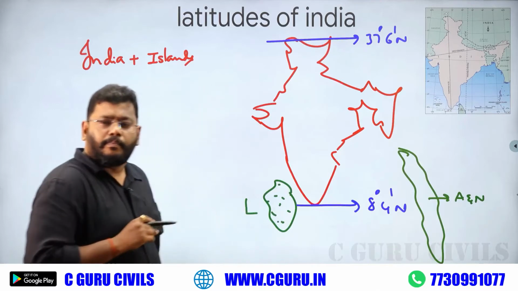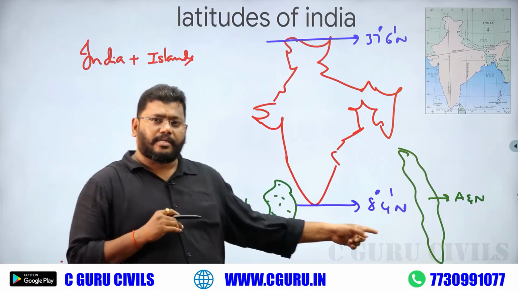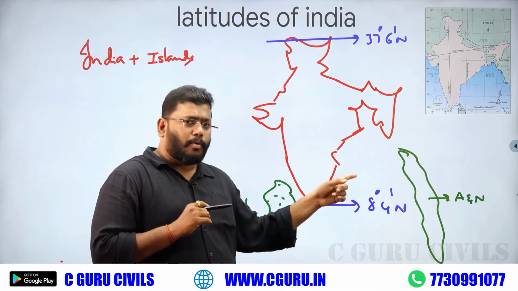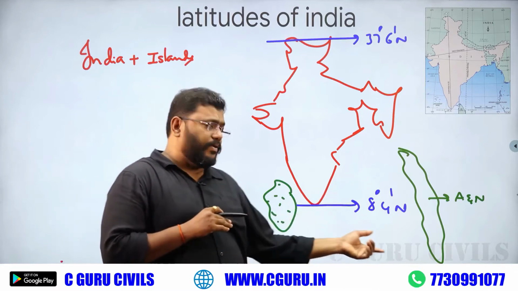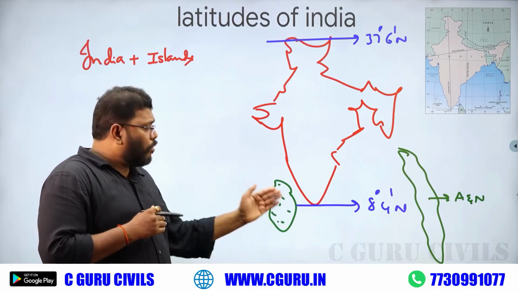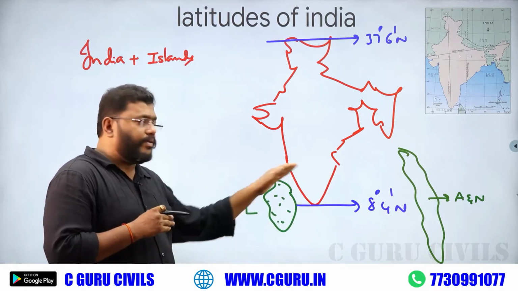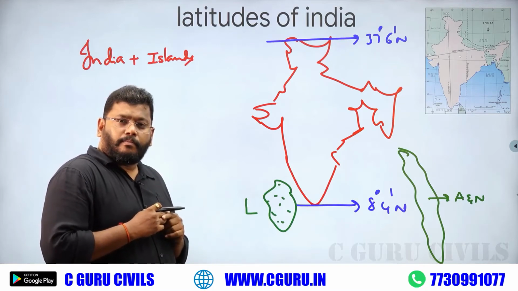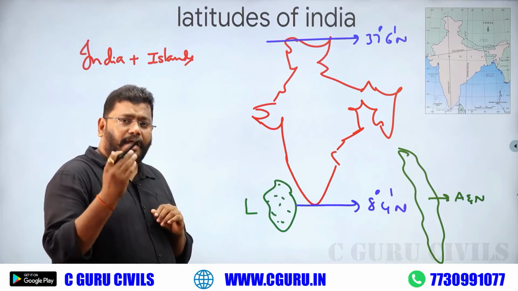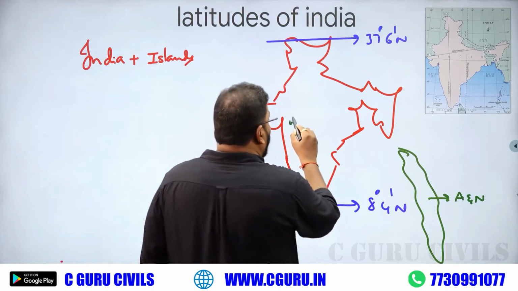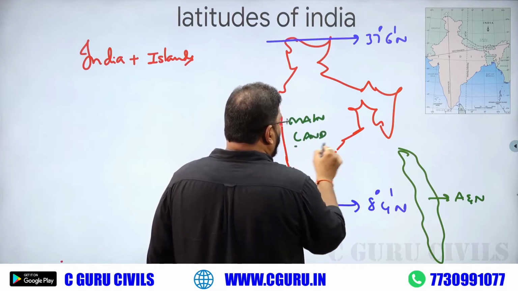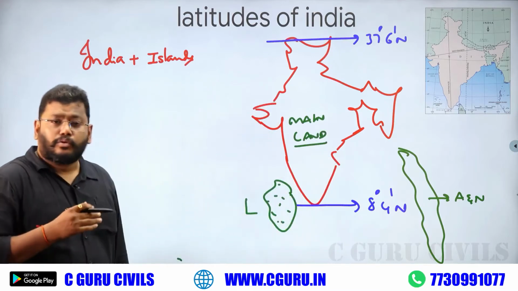But see the latitude extent. Definitely Andaman Nicobar is very close to the equator. And Lakshadweep is also comparatively close to the equator. What is the difference? Actually, I described the mainland only, our Indian mainland. What is the truth?